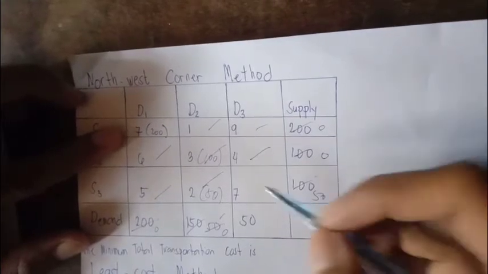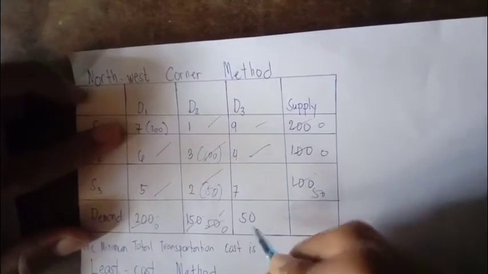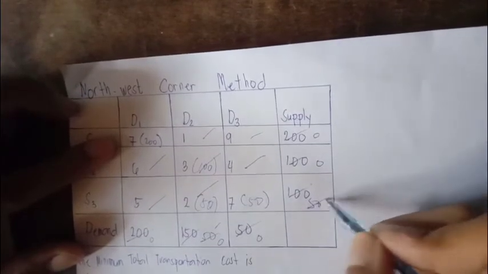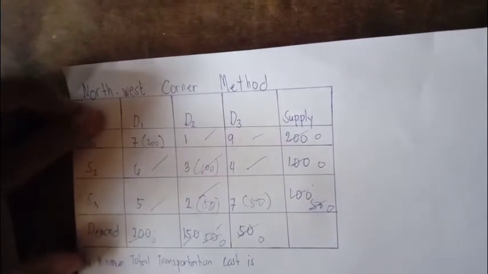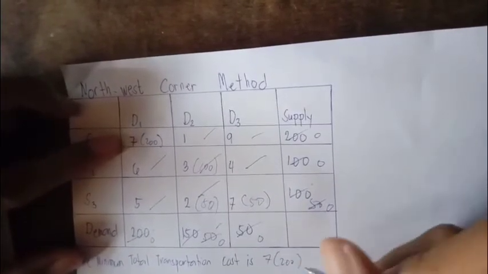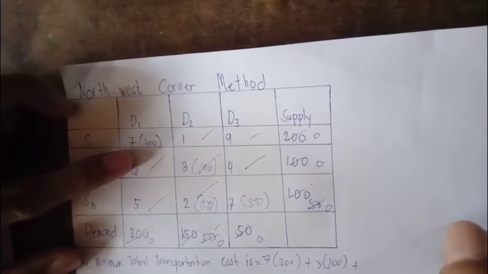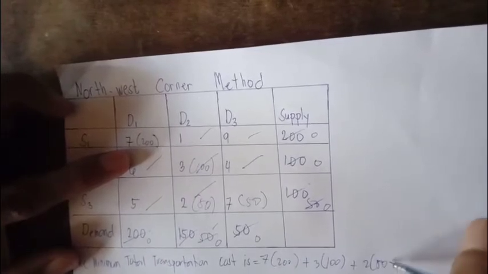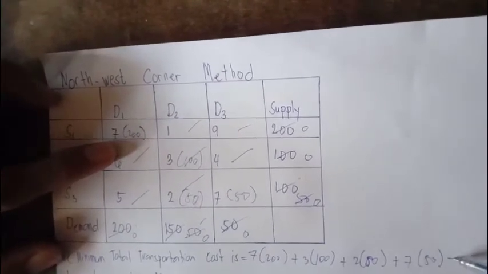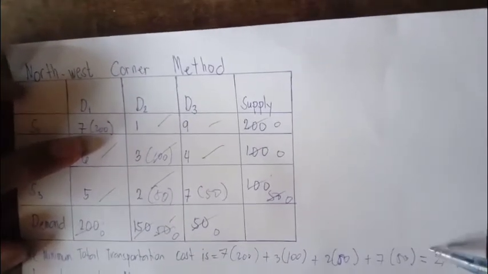So the last one is the 7, because this is already occupied, so we have the 7. The demand is 50 and the supply is 50, so we should write here 50. So this would be 0, and also this one. So the minimum total transportation cost is 7 times 200 plus 3 times 100 plus 2 times 50 plus 7 times 50, and it is equal to 2,150.